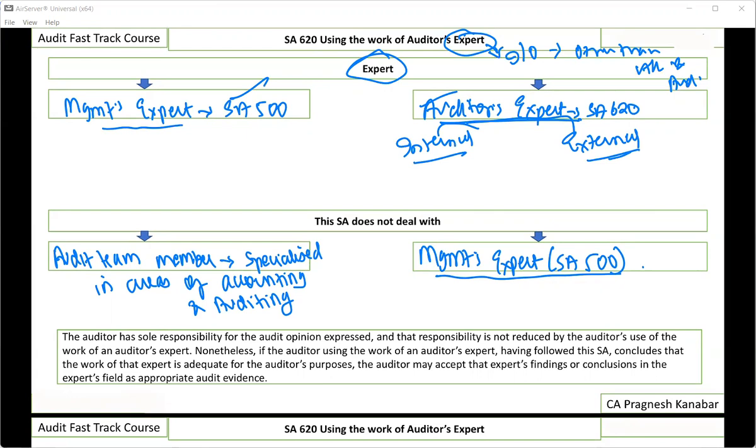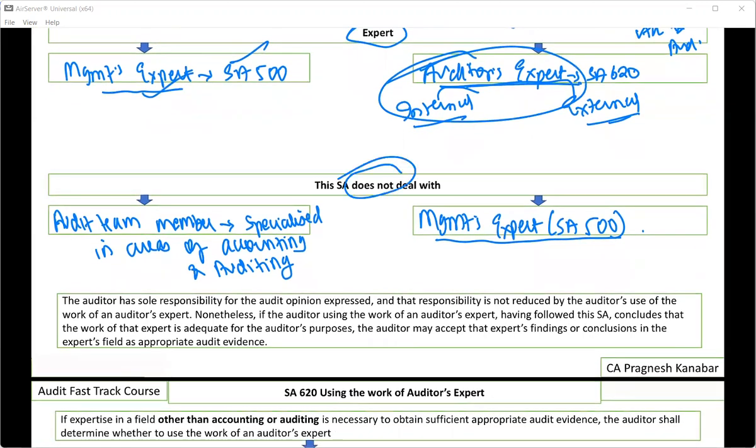But remember one thing, SA 620 is not about using the work of an expert, it is about using the work of an auditor's expert. That means it is dealing only with this. When you get a question on using the work of a management's expert, you have to write the answer from SA 500. All right. So we have understood one thing: this standard does not deal with someone appointed in your audit team who is a specialized person in accounts and auditing, and it does not deal with a management's expert.